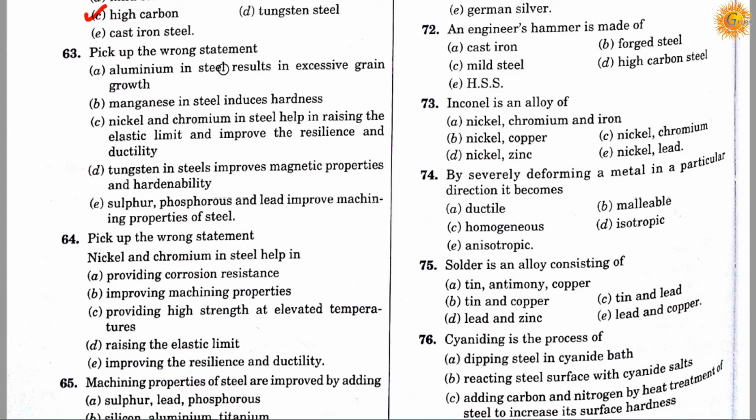So pick up the wrong statement. The wrong statement is A. It's talking about aluminium in the steel resulting in excessive grain growth. So it's a completely wrong statement.